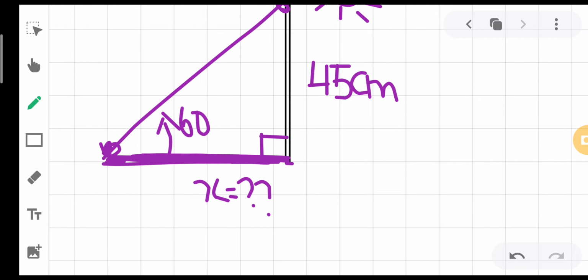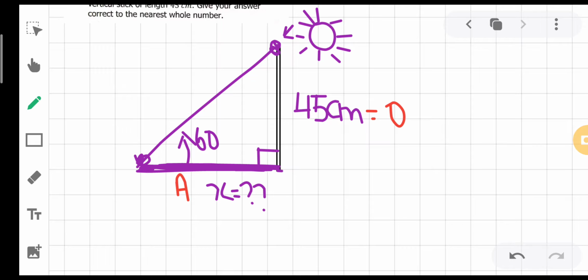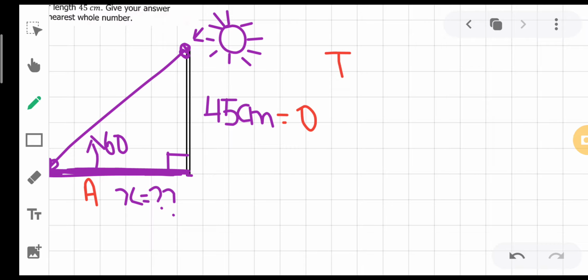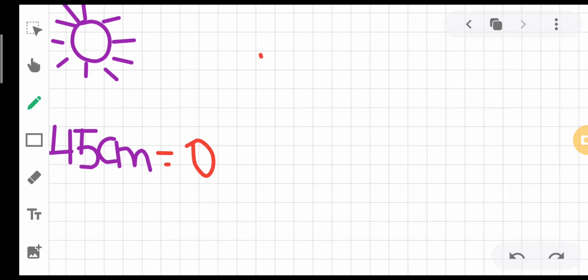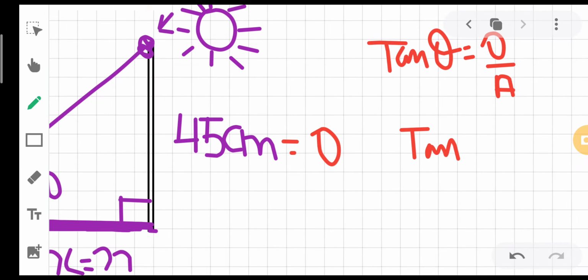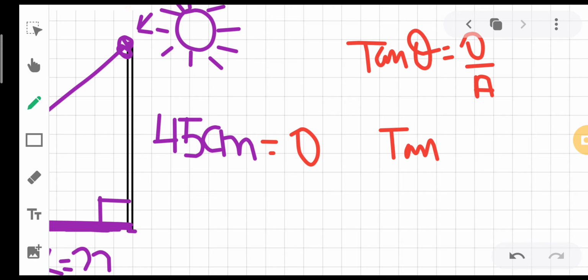अब accordingly labeling कर लें कि यार, angle के साथ वाली side will be considered as your adjacent and this is considered as your opposite, and now you have to make a relation between adjacent and opposite. Adjacent opposite का relation क्या होता है, that is simply tan theta. तो अगर मैं यहाँ पे tan apply कर दूँ तो tan theta is opposite by adjacent. So tan in the following condition is 60 degrees. तो tan 60 लिख देंगे, opposite is 45, adjacent is something that we have to find.